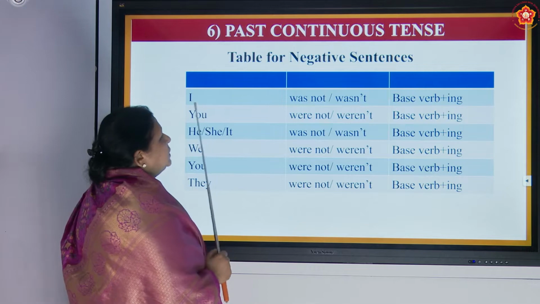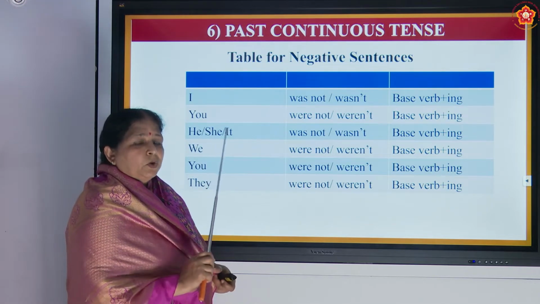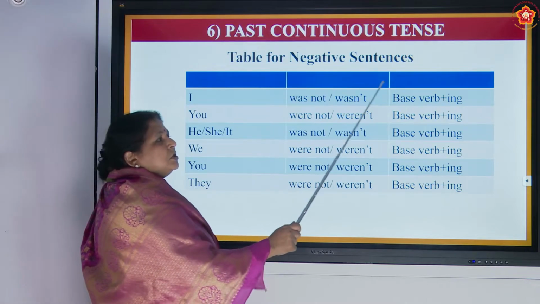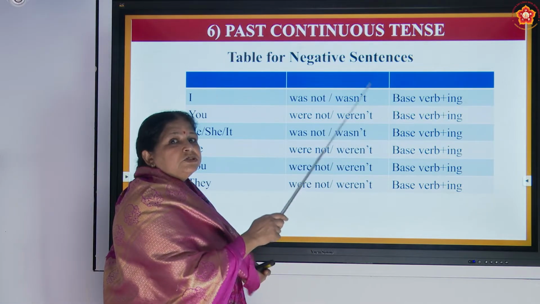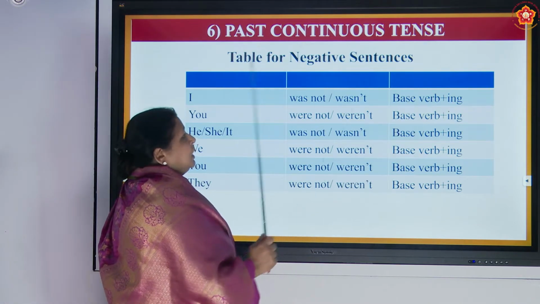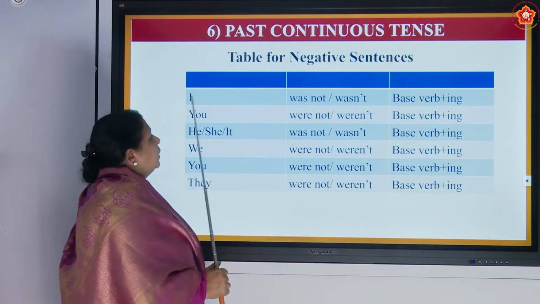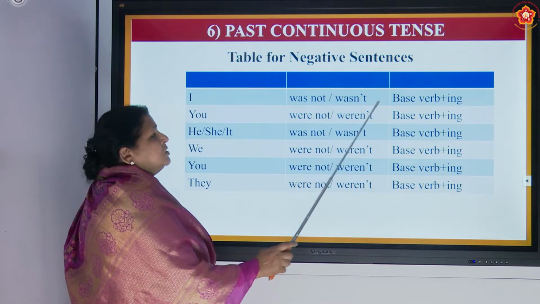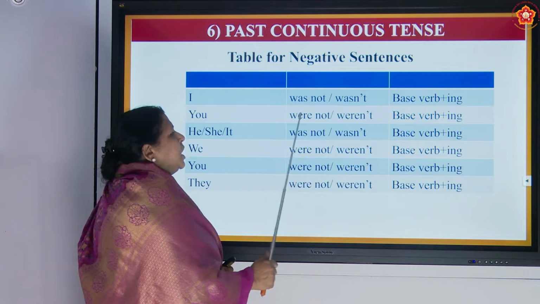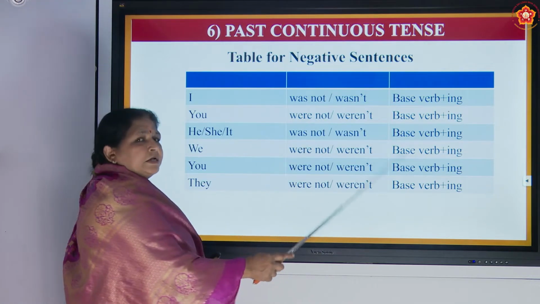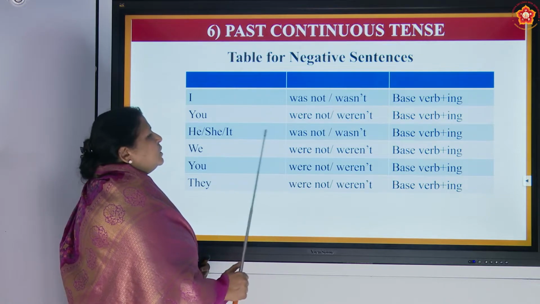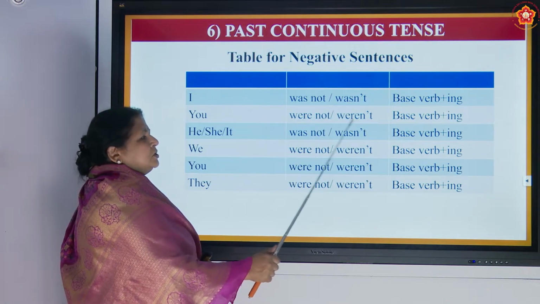Okay. So, now let us take an example. Swimming. I was not, base form of the verb is here swim plus ing. I was not swimming. I wasn't swimming. You were not, base form of the verb is swim, ing. So, you were not swimming. You weren't swimming. He was not swimming. She was not swimming. It was not swimming.